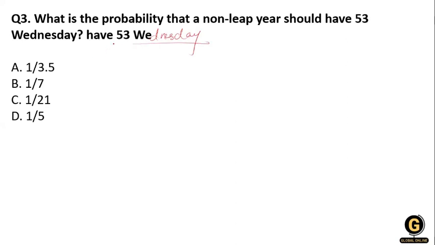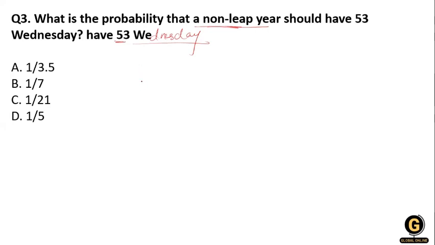The odd day may be any of Sunday, Monday, Tuesday, Wednesday, Thursday, Friday, or Saturday.